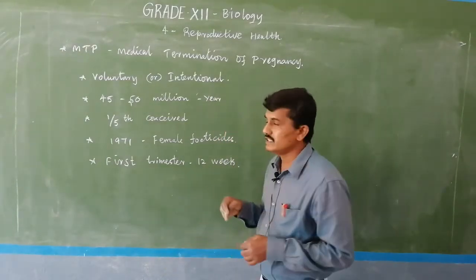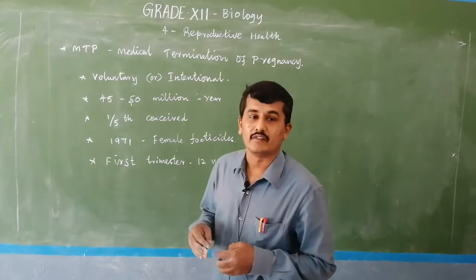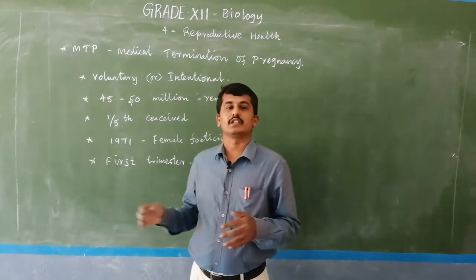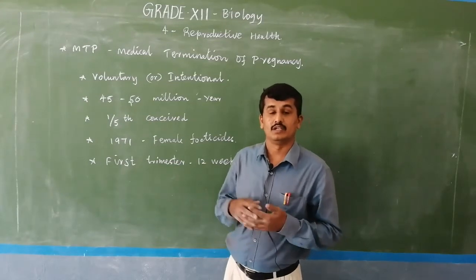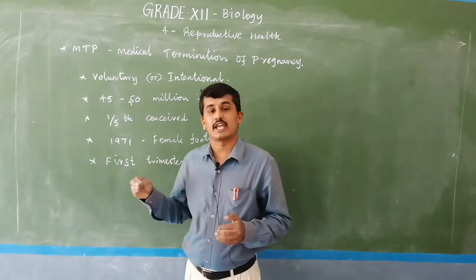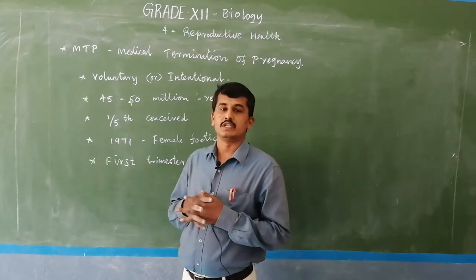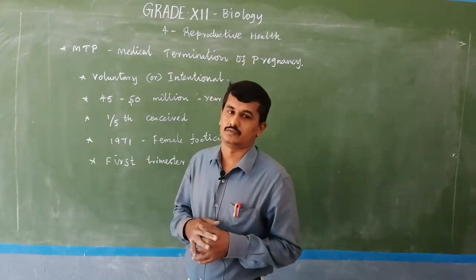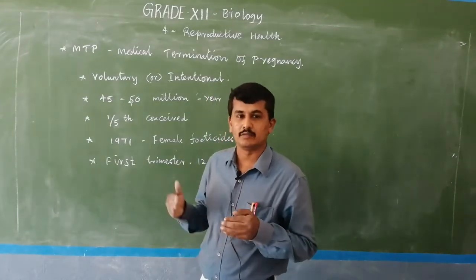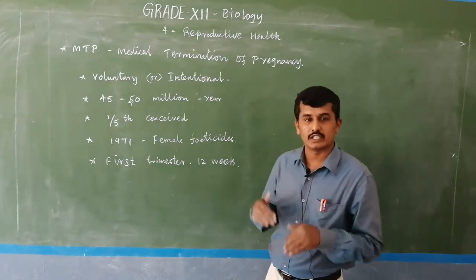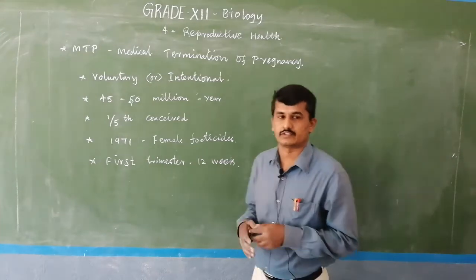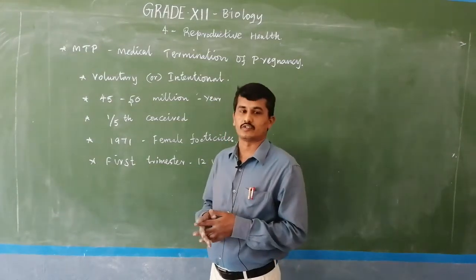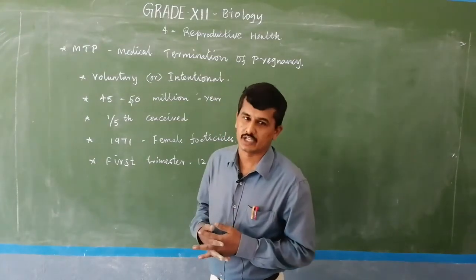voluntarily or intentionally terminating the pregnancy before full development. For example, the normal pregnancy time in human beings is 9 months. Before 9 months, involuntary abortion may happen due to accident, stress, or an underdeveloped child.